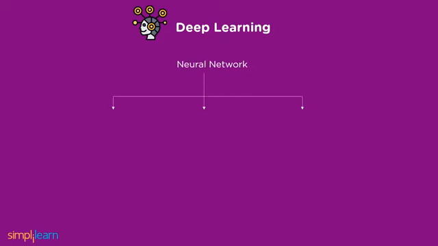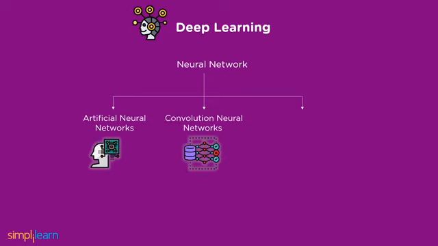Having the fundamentals discussed, let's move into the different types of deep learning. Neural networks are the main component of deep learning, but neural networks comprise three main types, which contain artificial neural networks, or ANN, convolution neural networks, or CNN, and recurrent neural networks, or RNN. Artificial neural networks are inspired biologically by the animal brain.